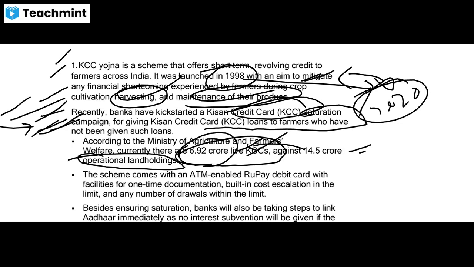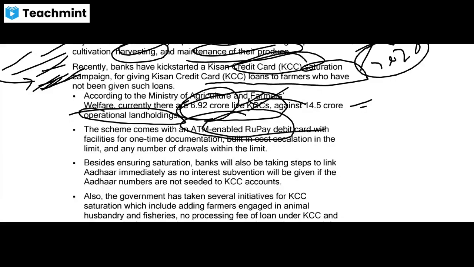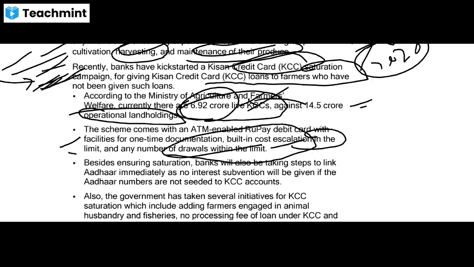Okay, the scheme comes with an ATM enabled RuPay debit card with facilities for one-time documentation, built-in cost escalation in the limit, and any number of draws within that limit. Okay, so it is one kind of debit card.